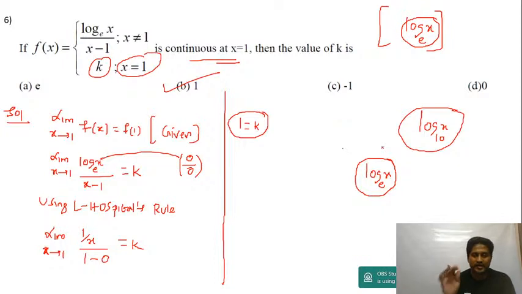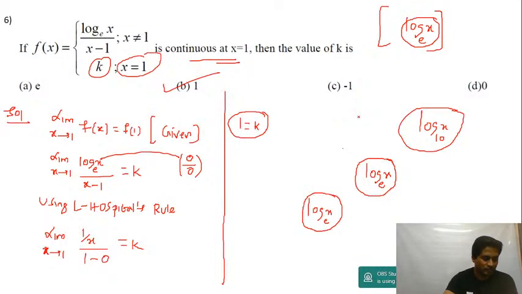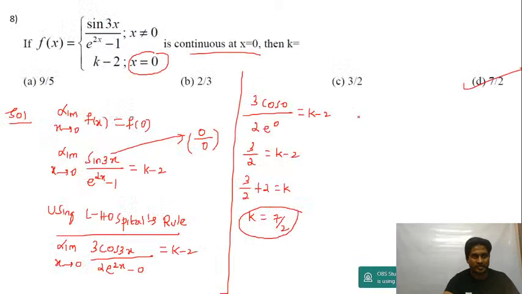Whenever you write in calculus, it is understood it is the base e, whether it is board or entrance or whatever it may be. Whenever you write log x, it should be the base e only. Other than base e, you should use the change of base formula and then differentiate. Alright, let's do the last question, guys.